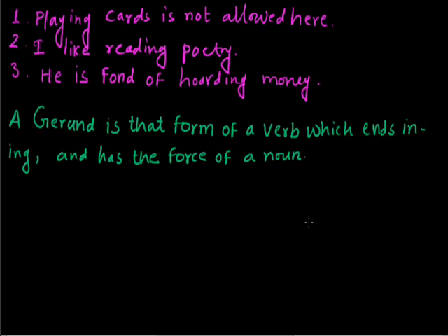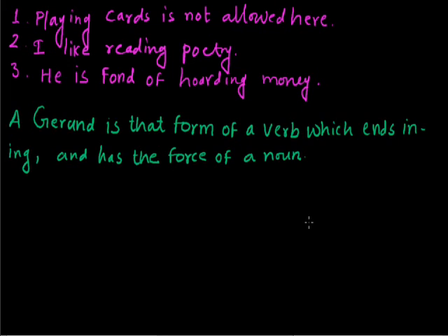But one thing that is to be kept in mind is that we should never get confused when we are using the verb with ing as the verb in the sentence. When I say I am playing cricket, here I am using the verb playing as the verb, not as a noun. But when I say playing cricket is a favorite pastime of mine, then I am using playing as the subject of the verb and it will be used here as a noun. So playing cricket, here playing will be the gerund.